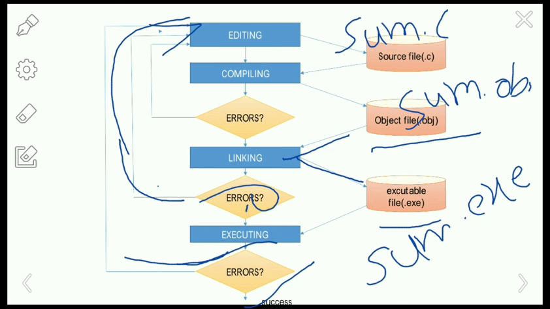So in this video, the basic introduction of the C program, I have covered the structure of the C program, the history of the C programming language, and the execution of the C program.